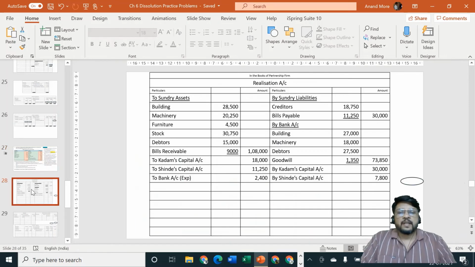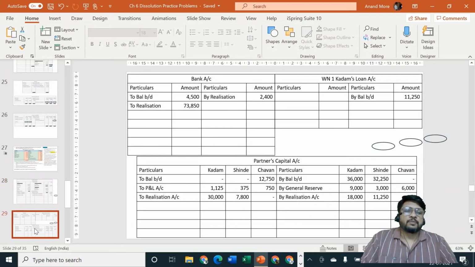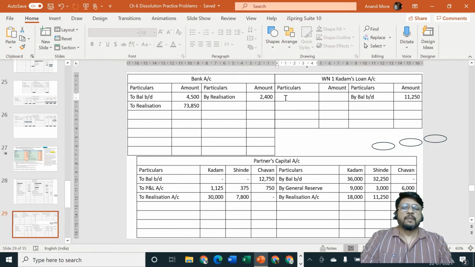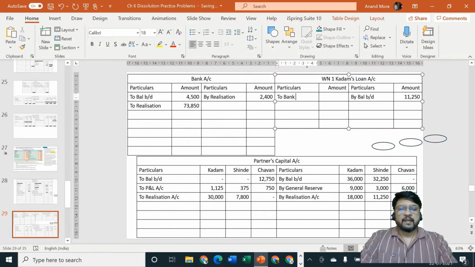I wanted to close realization account, but then I remembered that in this problem there is a special account called Kadam's loan account. Nothing is told about the same. Our rule is if nothing is told, still liabilities must be paid off at their book value. That means Kadam's loan account will have to be paid at book value. Entry will be Kadam's loan account debit because it is the receiver and bank is the giver. So to bank account, amount is 11,250.